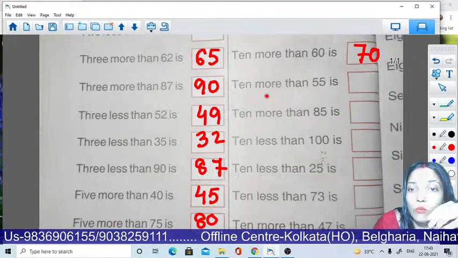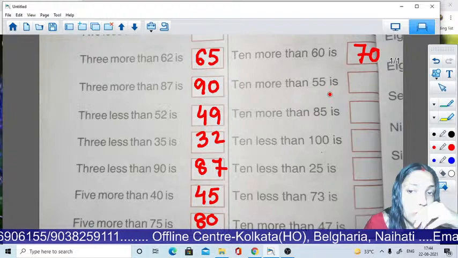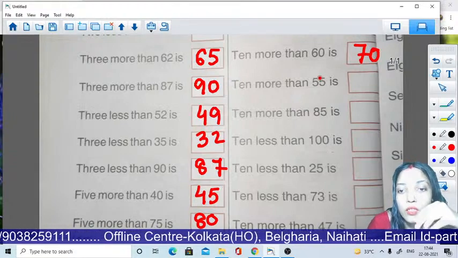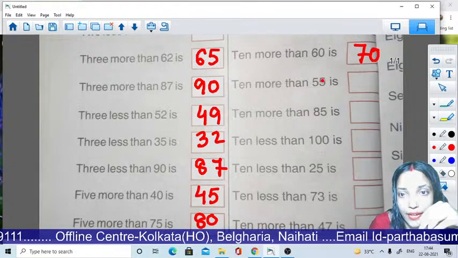Okay. 10 more than 55. What will be the answer? There is a shortcut method for it.